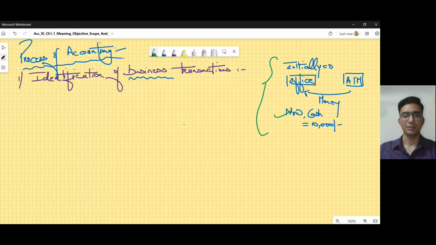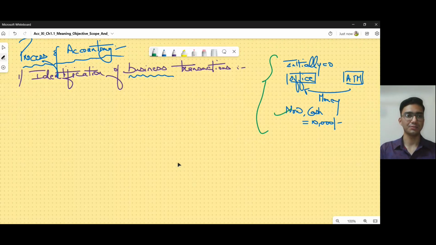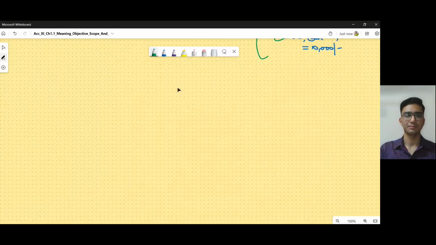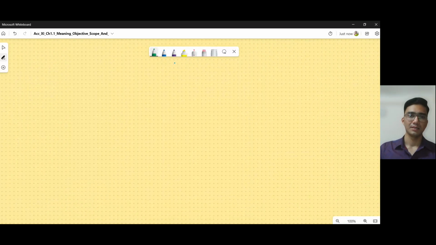All right. We go on to the second step or the second stage. The second stage in the process of accounting is measurement in monetary terms.